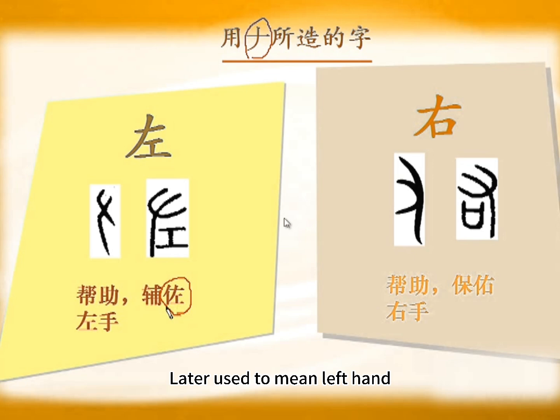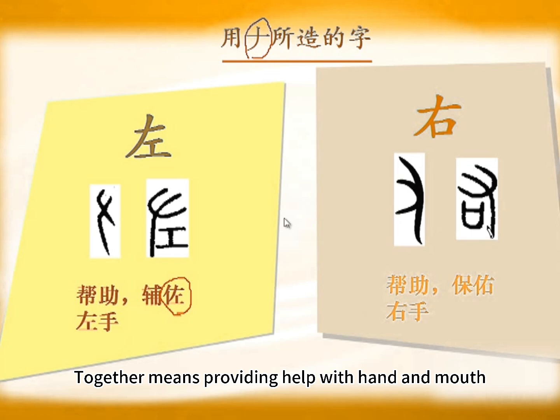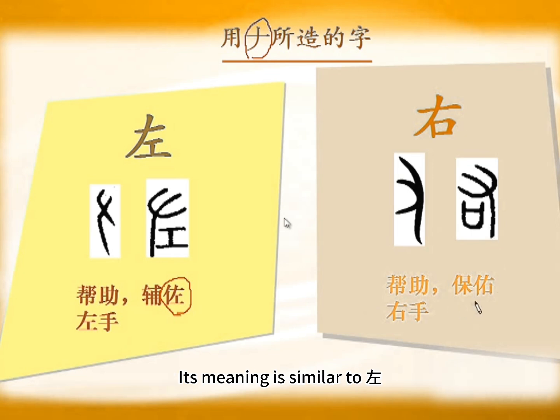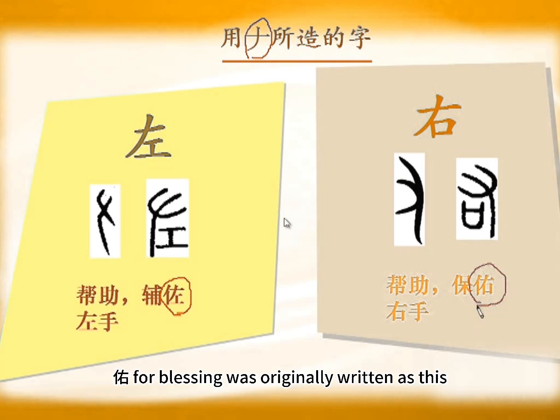Later used to mean left hand. Yu has a hand on top. Kou below. Kou means human mouth. Together means providing help with hand and mouth. Its meaning is similar to zuo, also meaning help, bless. Yu for blessing was originally written as this. Later Yu meant right hand.